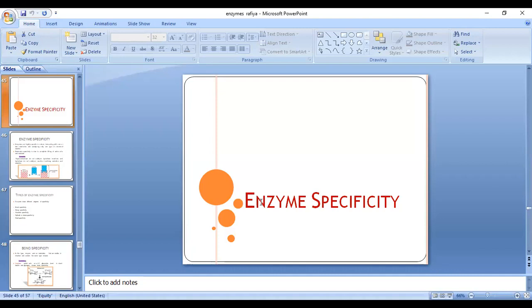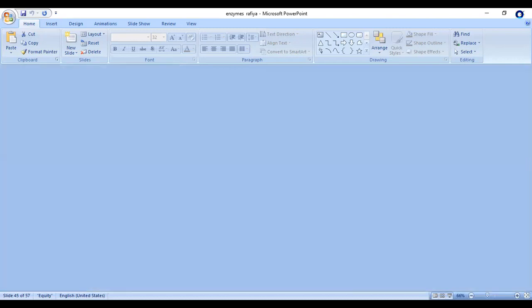So we have seen the inhibition of enzymes also, with different types of inhibition like reversible inhibition, irreversible inhibition, competitive inhibition, non-competitive inhibition, and uncompetitive inhibition. Then we have also discussed enzyme specificity in terms of bond specificity, dual specificity, substrate specificity, and group specificity. So all this is about enzymes. Now let us see the second topic in the same unit, that is receptors.